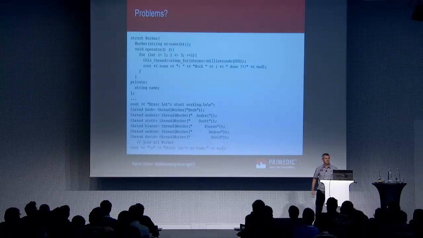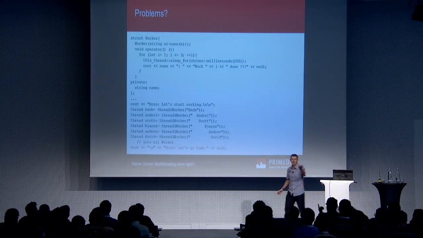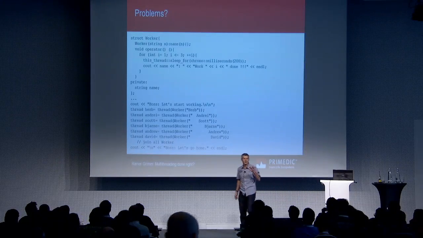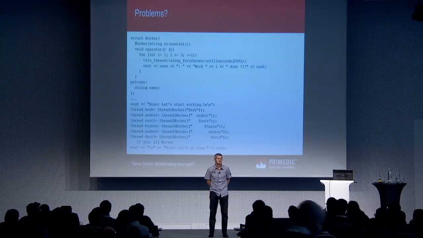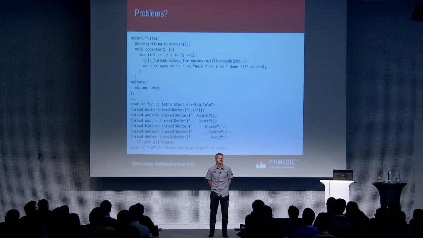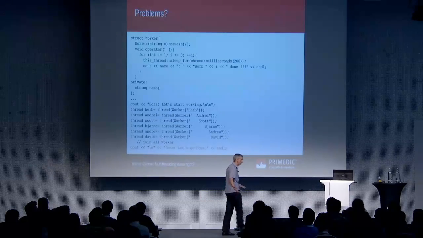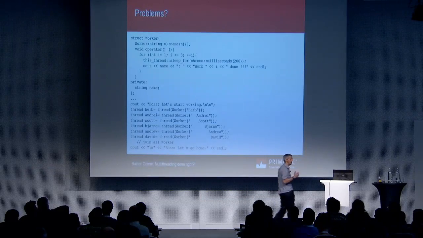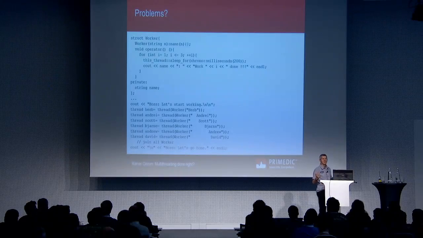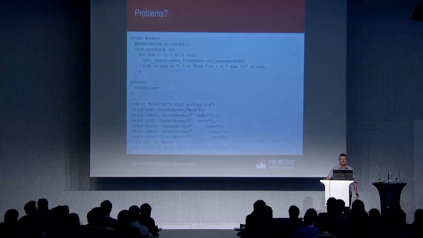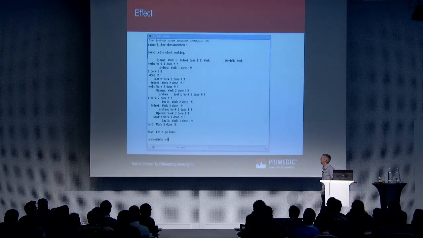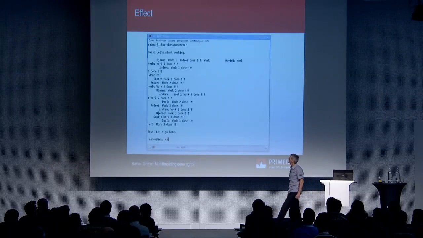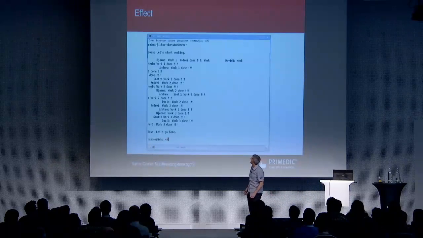What's the problem with this code? Here, you can say to me, I will repeat it. You have a race on the shared resource cout. Yeah, of course. Cout is a global variable. That one you have to protect. If not, you know what will happen? Each worker will cry, and the boss has no idea what work was done. And that is a possible outcome. It looks not so nice, to be honest.